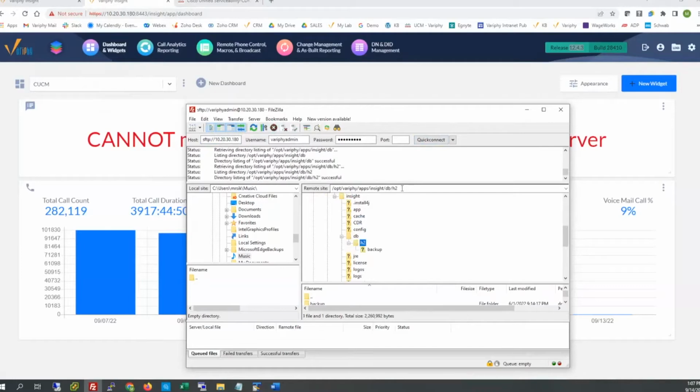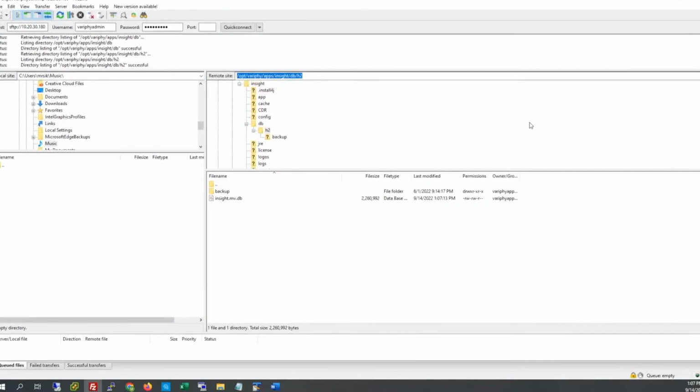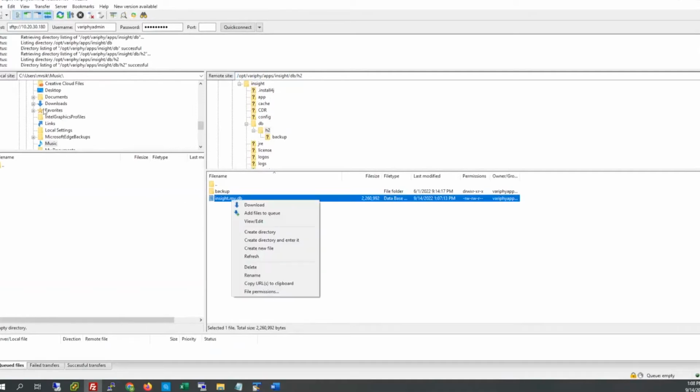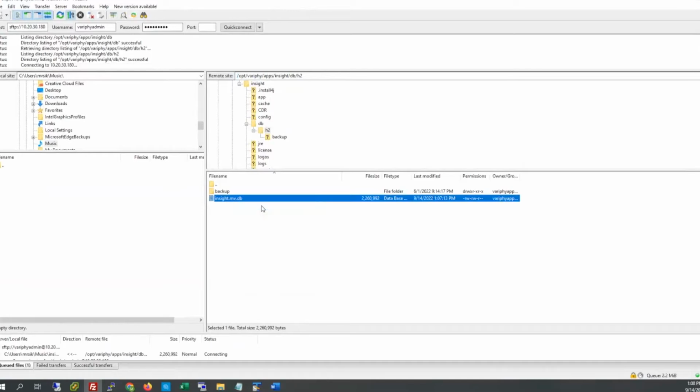Here we go. Okay, so this directory path right here is where the configuration database is going to live. Let's maximize this real briefly. The database configuration file name is called insight.mv.db. I'm just going to download this real briefly to, I don't know, my music directory, since there's nothing in there, I guess. This has all the configurations, as I mentioned, for my Linux OVA system here. There is the 2K file.